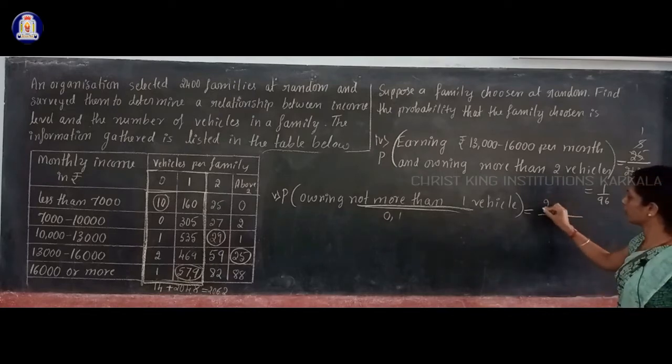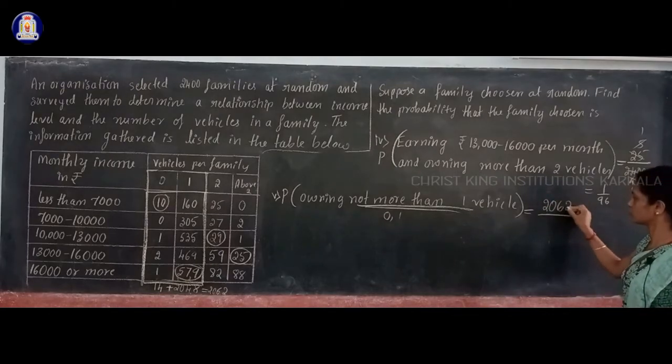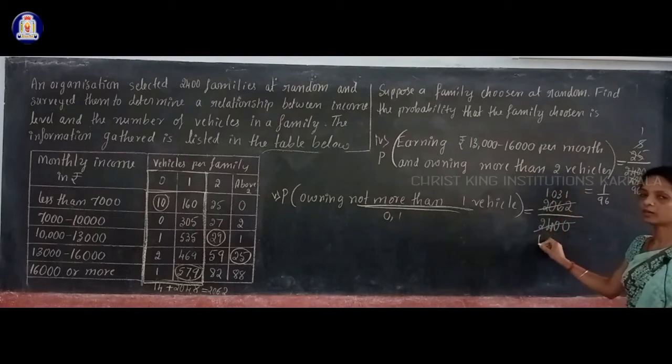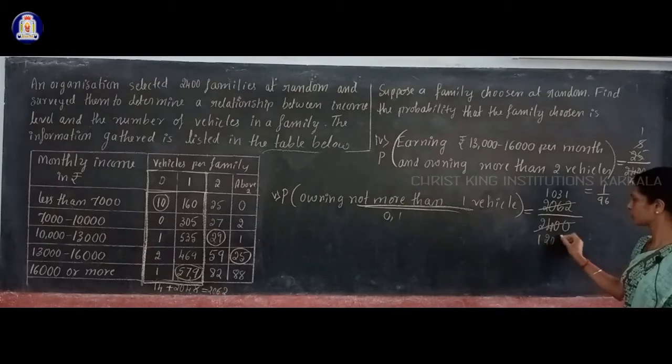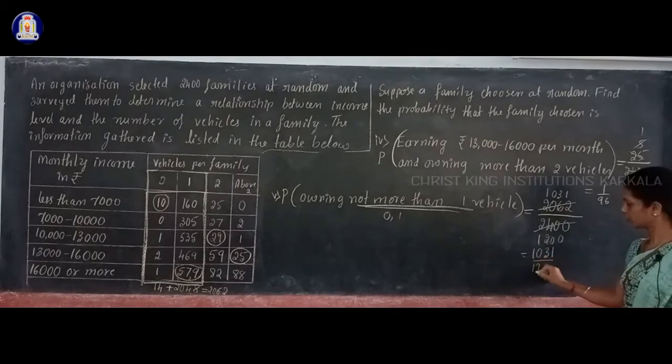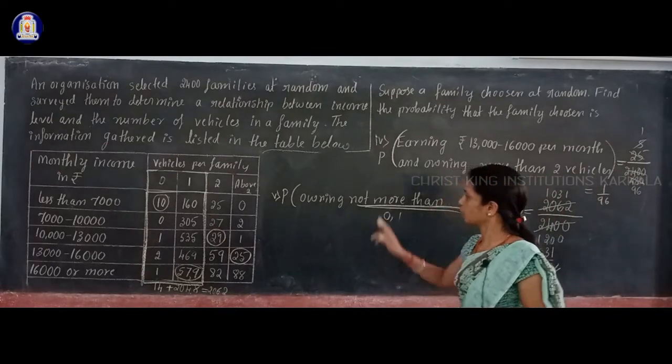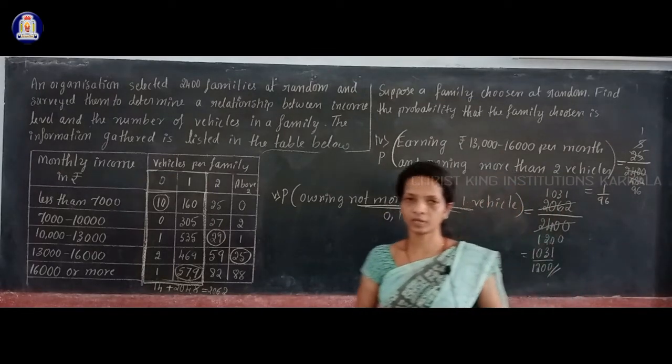How many families are there? 2062 dividing by the total number of families, that is 2400. Can cancel by 2: once 0, times 3, 1 time. Okay, then here 2 once 2, times 0, times 0. So what is the probability here? 1031 dividing by 1200. This is the probability that the selected family is owning not more than 1 vehicle.